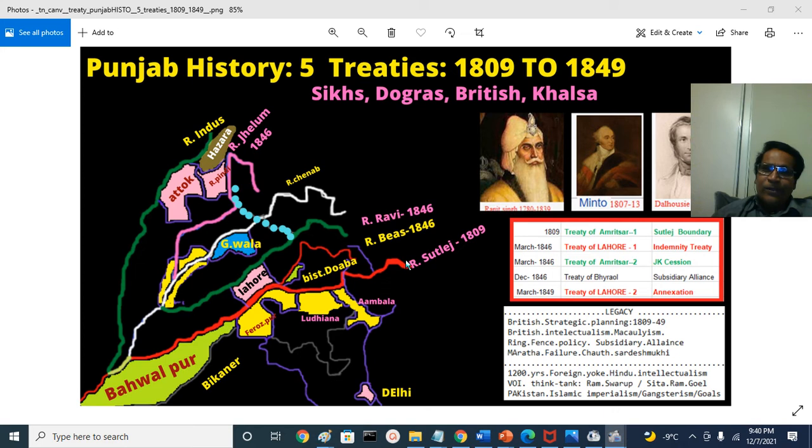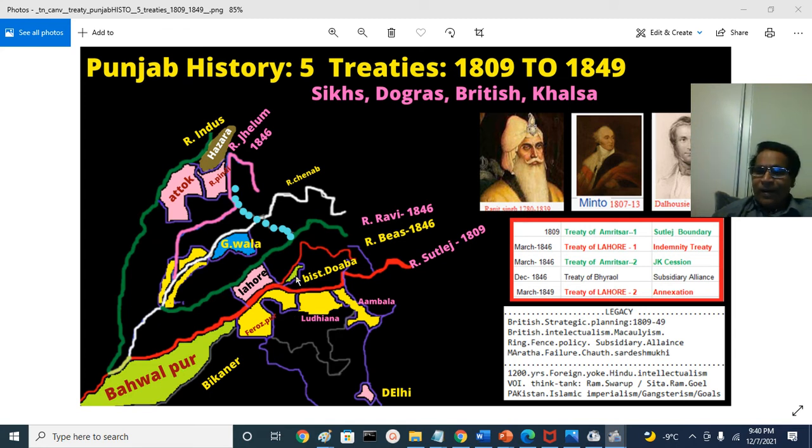First Amritsar Treaty is the boundary treaty. Second Amritsar Treaty is the establishment of the princely state of Jammu and Kashmir. You should also keep in mind there is one more minor thing that you should not miss. Previously in this area there was only one Maharaja. Maharaja is a bigger title, right? More power, more territory, more army, more revenue. Otherwise small rulers are called Rajas.